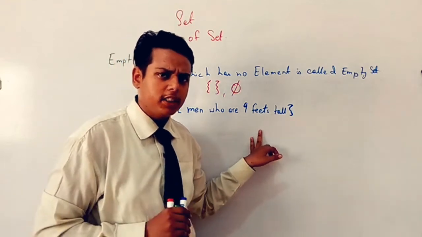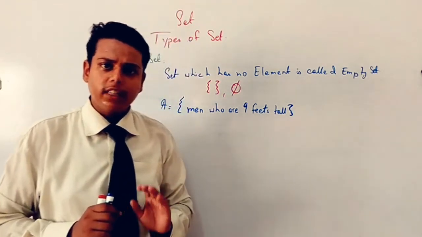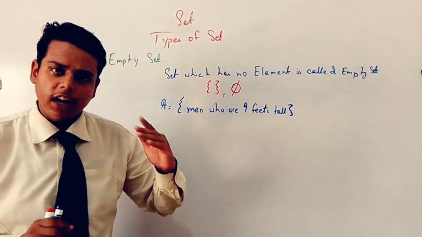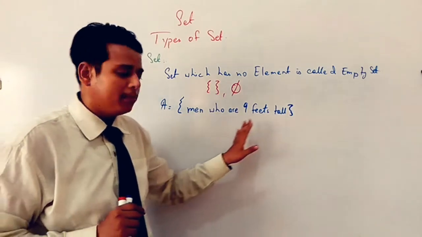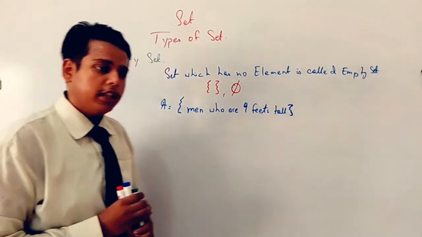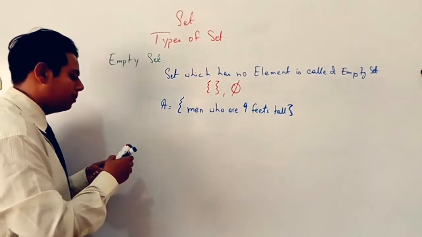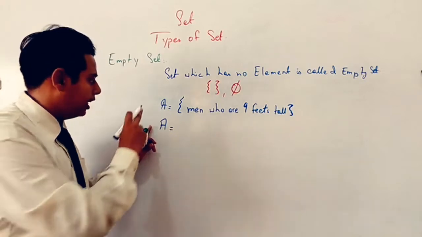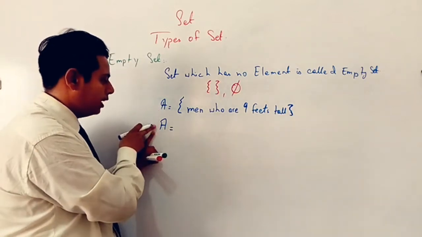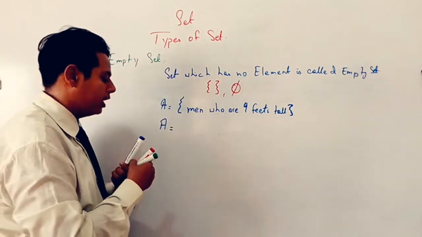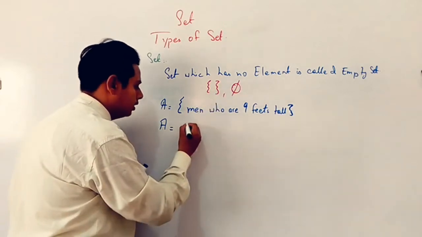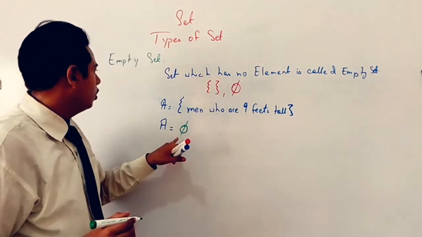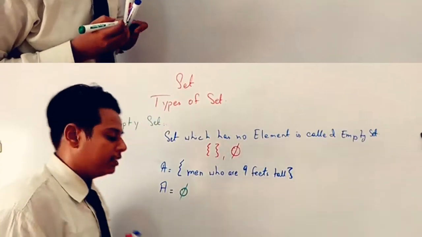So is there any person in the world who is having a height of 9 feet? Is there anyone whose height is 9 feet? No. So there will be no element in the set. That means set A has nothing over there. So we will just write this sign. It means null set, or you can say empty set.